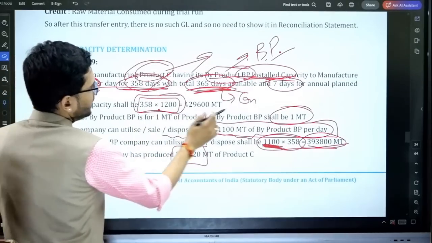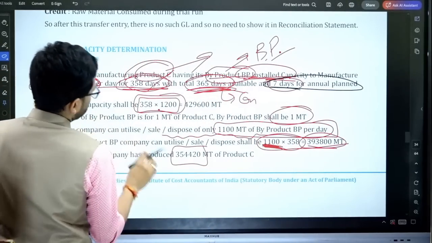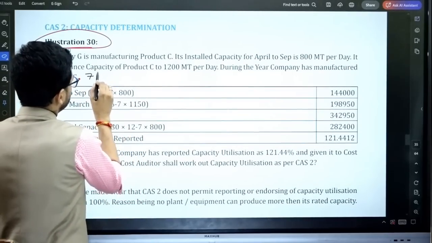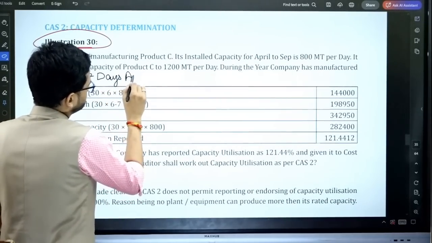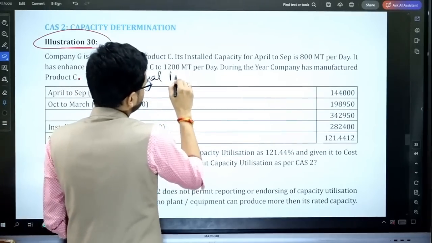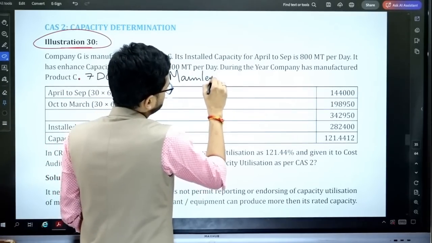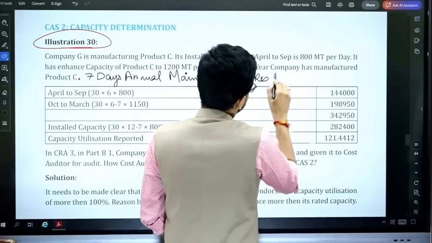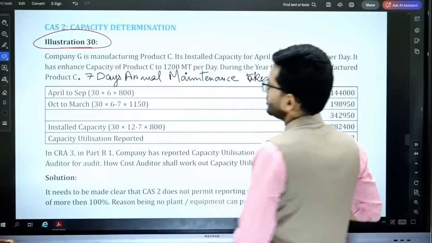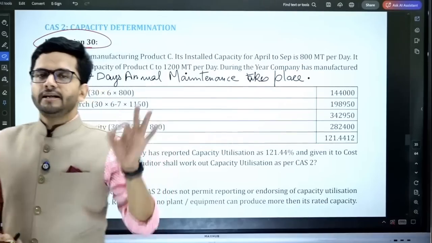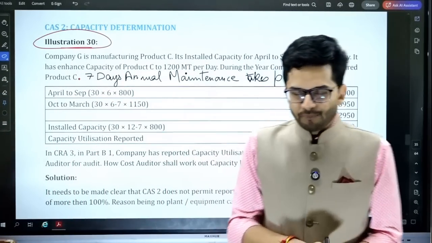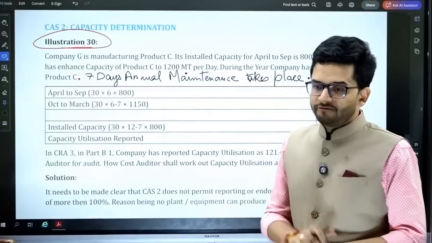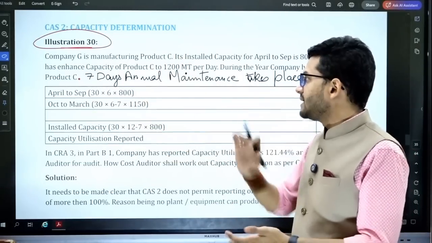That line is that 7 days of annual planned maintenance is happening in this particular company. So in illustration number 30 also, 7 days annual maintenance takes place. That is given because it's in continuation with illustration number 29, and the answer is also created using this fact, which is missing in this question. So please add 7 days annual maintenance.